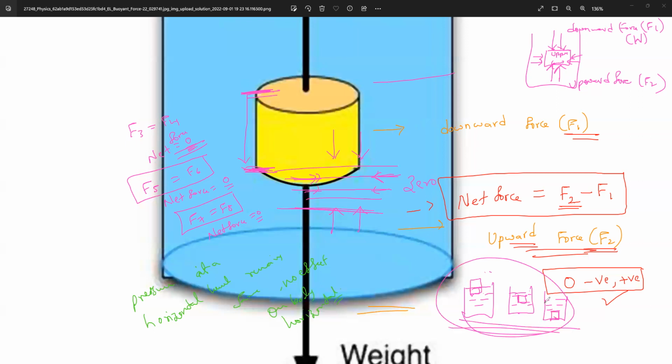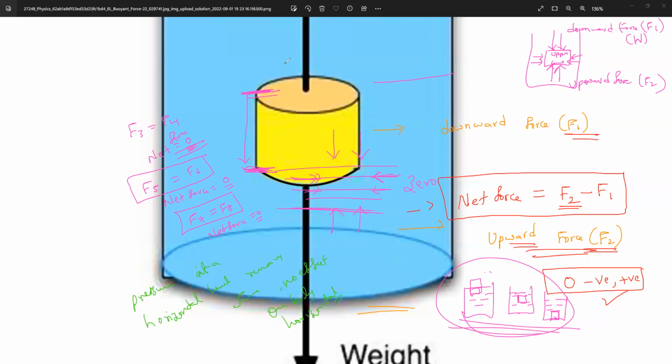So in every case, either the object will sink or float, or is partially immersed or fully immersed, doesn't matter. Every object will experience what force? Everybody? Buoyancy. That is what you have to remember. Clear? Yes, sir. So doesn't matter whether it sinks or floats above the surface or below the surface. Every body will experience the buoyancy force. That is what you have to remember. Okay, guys? Understand? Yes, ma'am. Yes, sir.